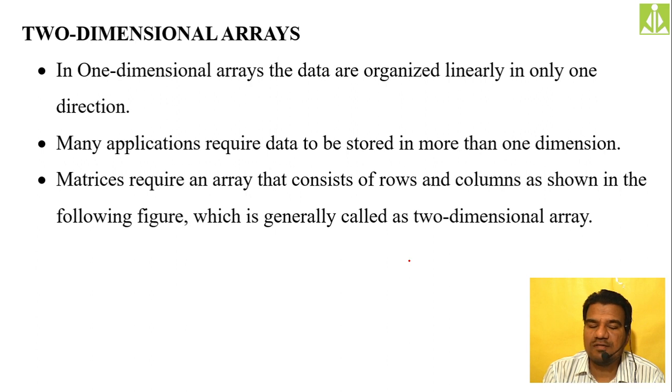In a one-dimensional array, we store data in only one dimension, but in order to write matrix programs, or more complex programs in C programming, we need to use two-dimensional arrays. One dimension is not possible there, so we have to go for two or more dimensions. Matrices are one such example which requires an array that consists of rows as well as columns, as shown in the following figure. We will see a figure in our next slide, and there you will understand the concept of two-dimensional arrays.